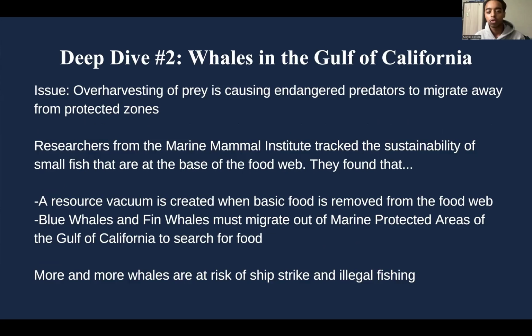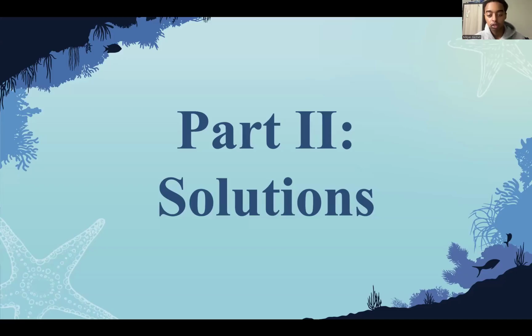And in our second deep dive, we went over whales in the Gulf of California. The issue was the overharvesting of prey, which was causing the endangerment of predators who migrate away from protected zones. Researchers from the Marine Mammal Institute tracked the sustainability of small fish that are at the base of the food web. They found that one, a resource vacuum is created when basic food is removed from the food web, and two, blue whales and fin whales must migrate out of the marine protected areas of the Gulf of California to search for food. More and more whales are increasing their risk of ship strike and illegal fishing.